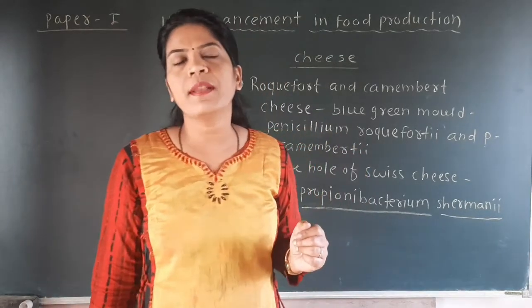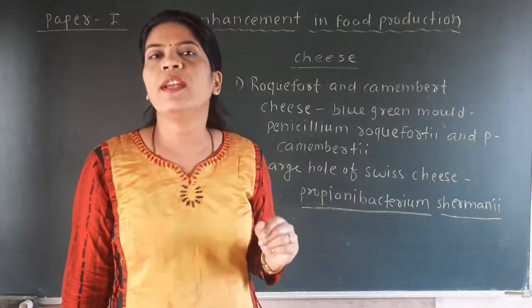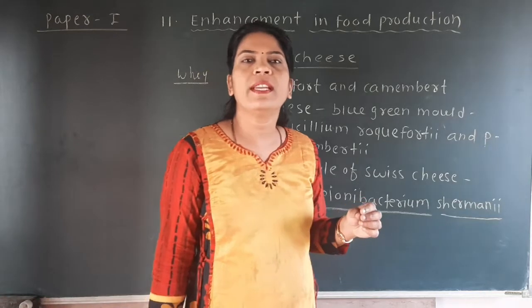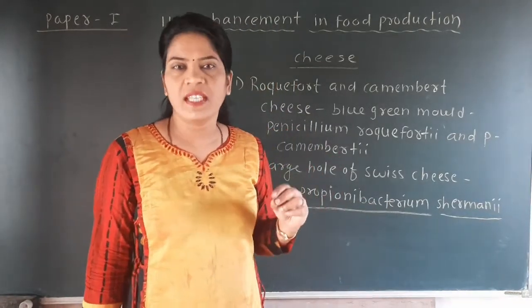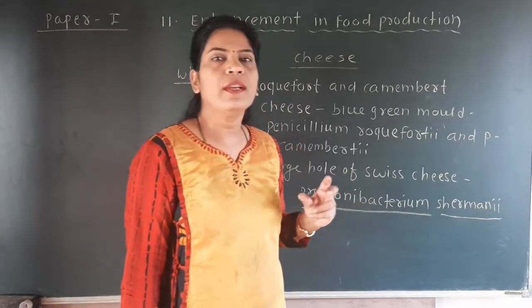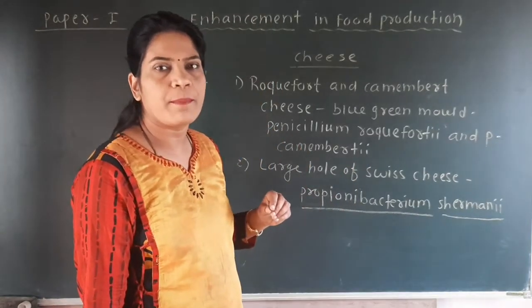Molds are examples of fungi. So by growing the molds in that cheese, we can ripen this cheese. Ripen means we can prepare the cheese. Okay, so by growing the mold in this cheese, we can prepare it.